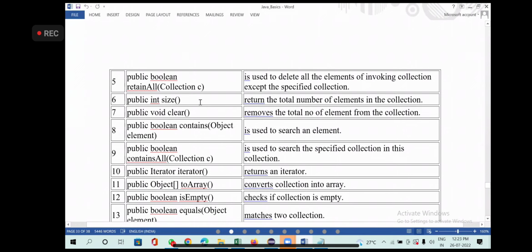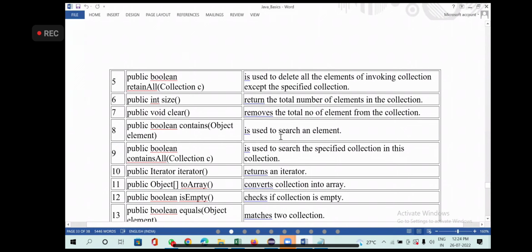Size you already know. Size is used to get how many elements you have. It returns the total number of elements in the collection. Then clear removes all the elements from the collection. Contains is used to search. All collections do what? Insertion, deletion, searching, sorting, right? Contains is used to search for a specific element.